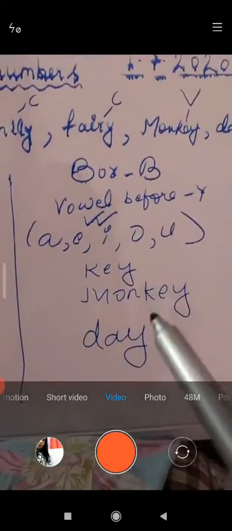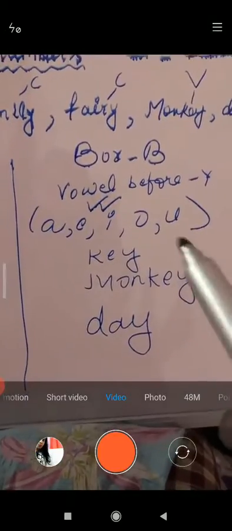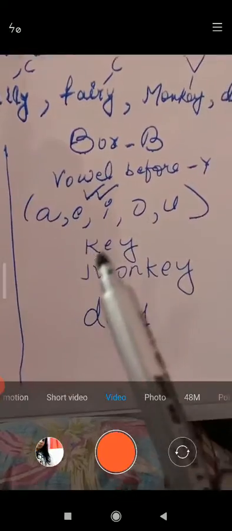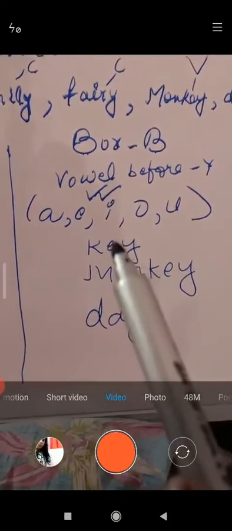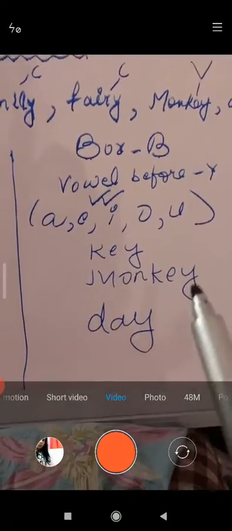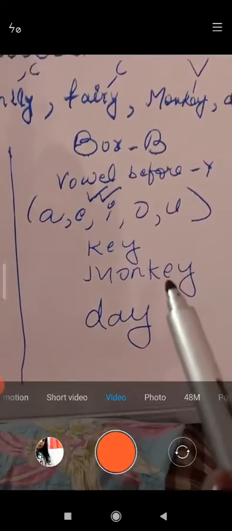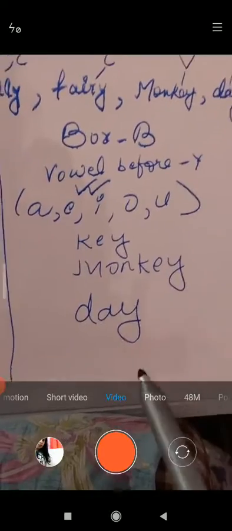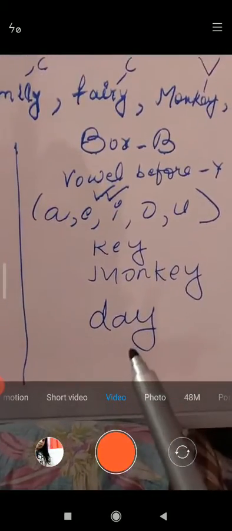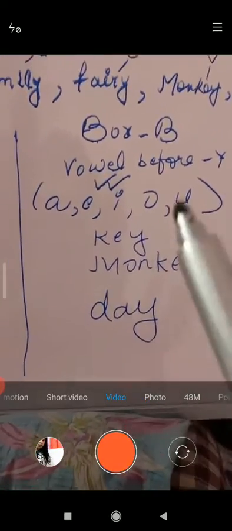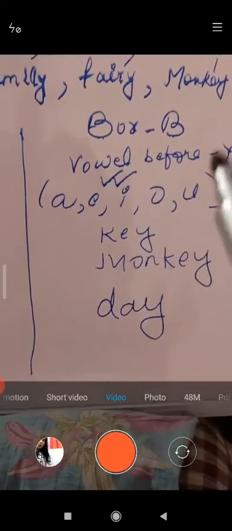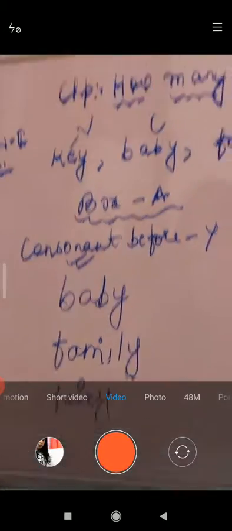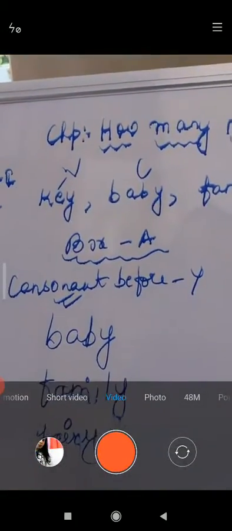Now in box B, children, a vowel before Y, and the vowels are A-E-I-O-U. So suppose K-E-Y, before Y E is a vowel. Monkey, before Y E is a vowel. Now day, D-A-Y, before Y the letter A is a vowel. So key, monkey and day come under box B, and baby, family, fairy come under box A.